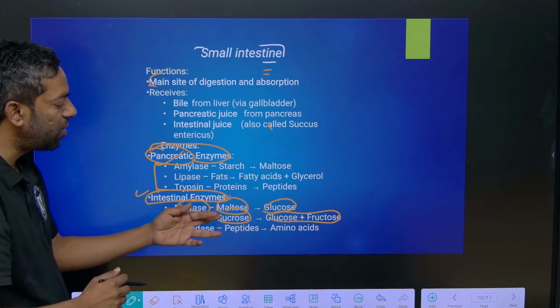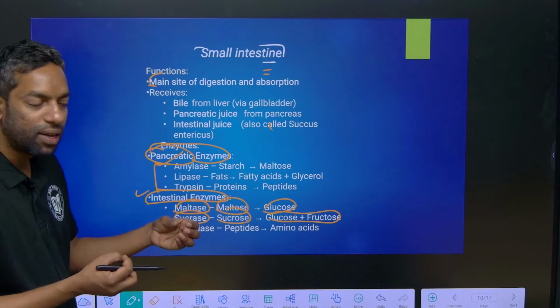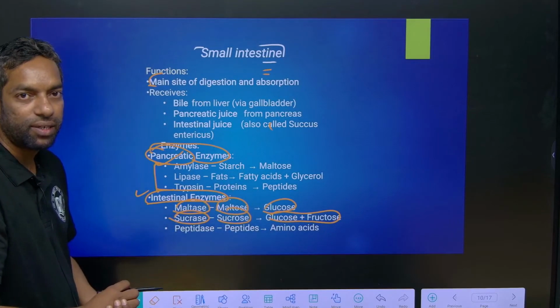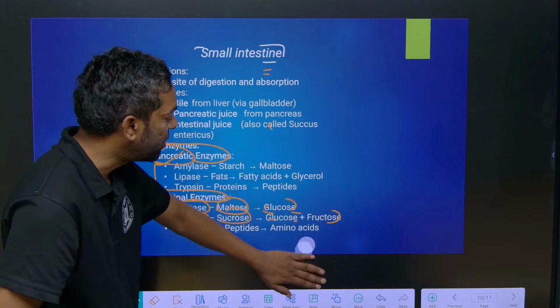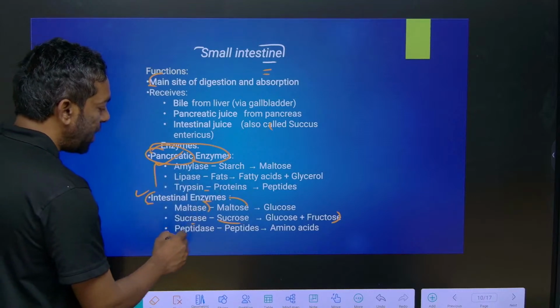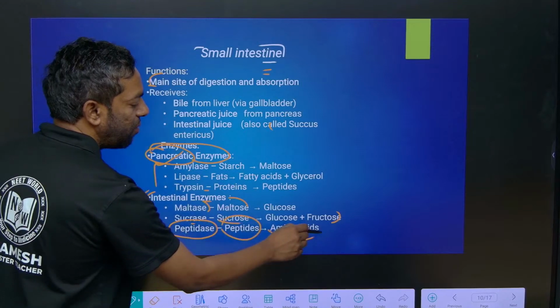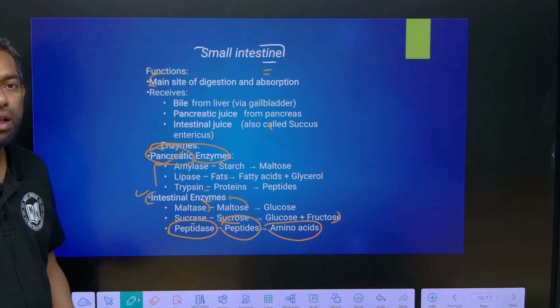Maltose and sucrose are disaccharides, which break into monosaccharides, glucose and fructose. Peptidase breaks down peptides into the simple molecules, amino acids.